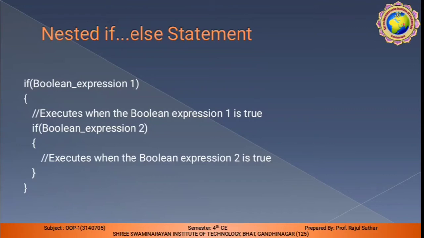Here, if Boolean expression 2 is true, it performs the second expression execution.